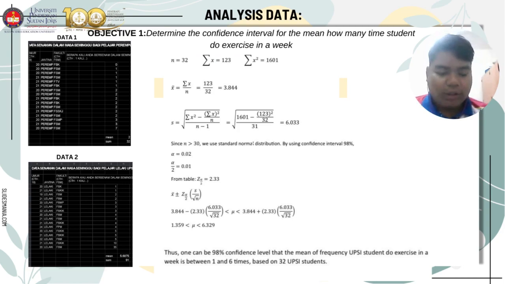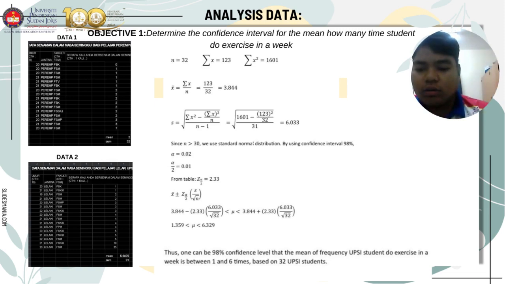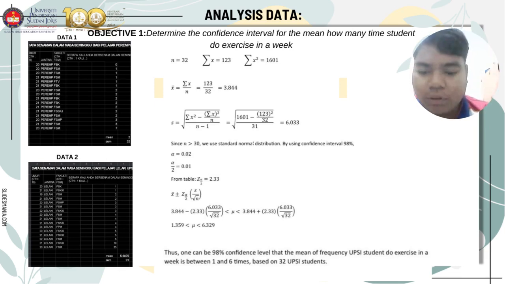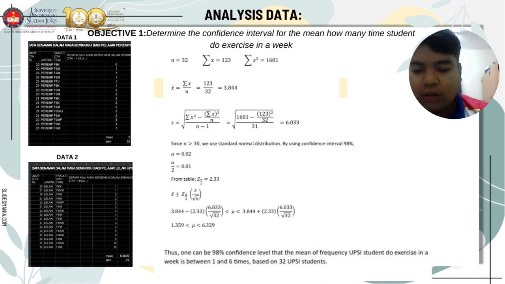Untuk objektif yang pertama, determine the confidence interval for the mean how many times student do exercise in a week. So, daripada data Google Form yang kami dapat, N kita ialah 32, sum of X kita 123, sum of X square 1601. Mean, sum of X over N, 123 bahagi 32 kita dapat 3.844. Standard deviation with formula square root sum of X square minus sum of X in bracket square over N minus 1. So kita masukkan formula yang kita dapat dan kita kira tadi ke dalam formula, kita dapat standard deviation of the sample